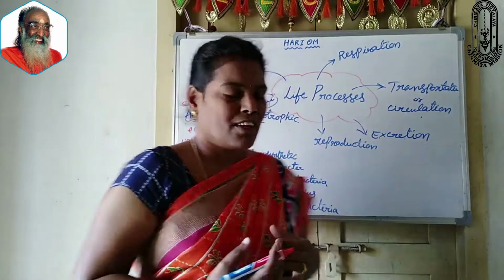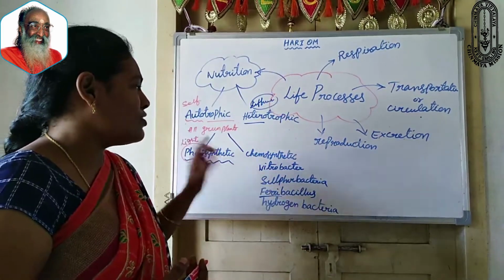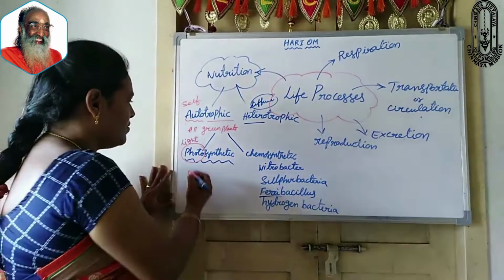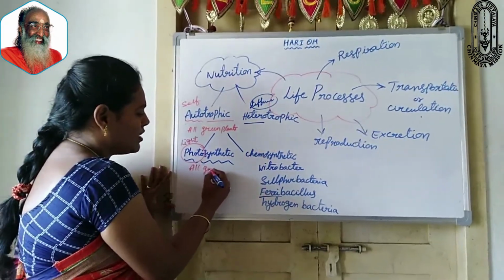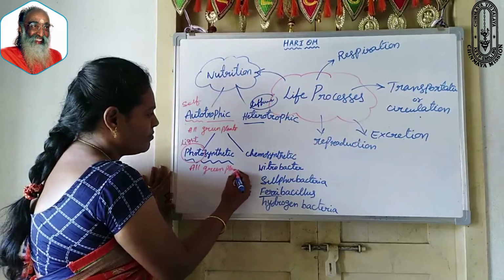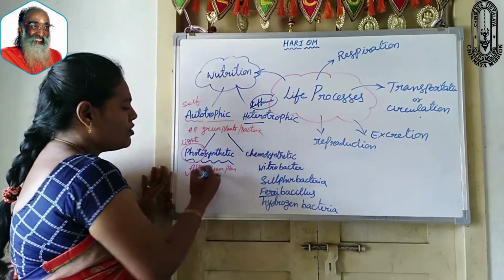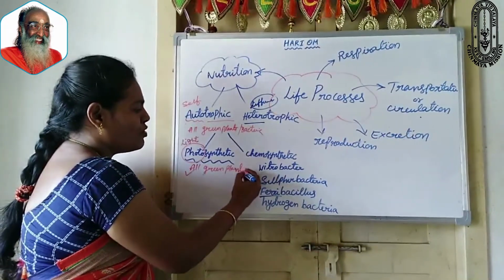Are you getting it? What are the examples under this? Here we can say all green plants. How do all green plants prepare their own food?